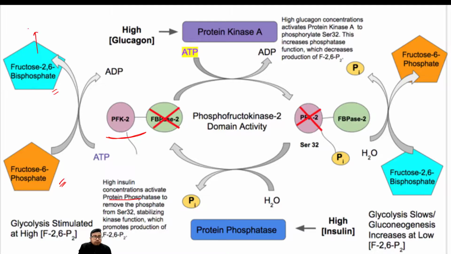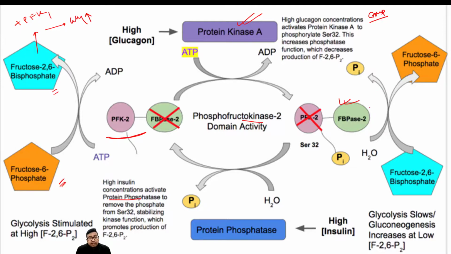And this will allosterically activate PFK1 and that will increase glycolysis. Fine. The reverse occurs in case of glucagon. See, glucagon acts by kinase mechanism and cAMP is involved, cyclic AMP. However, it increases the phosphatase activity of PFK2. It's reverse, it's opposite. Glucagon is activating by kinase mechanism, but it is making the phosphatase activity of PFK2 prominent.